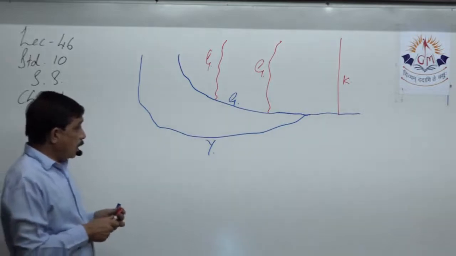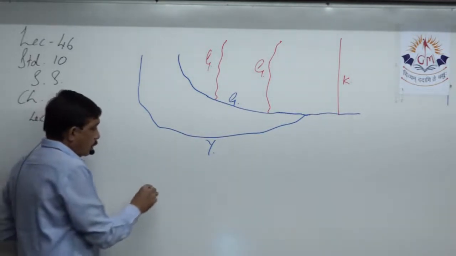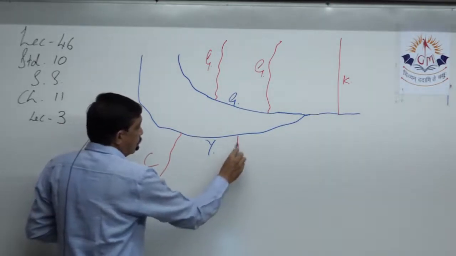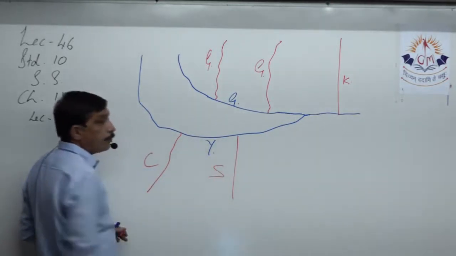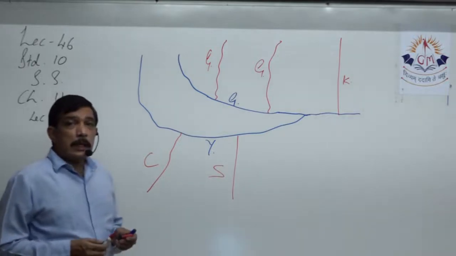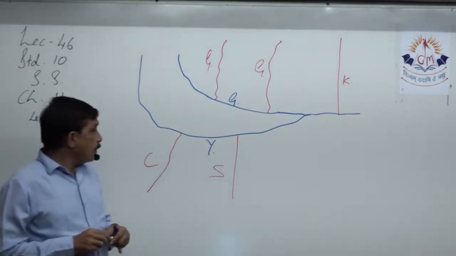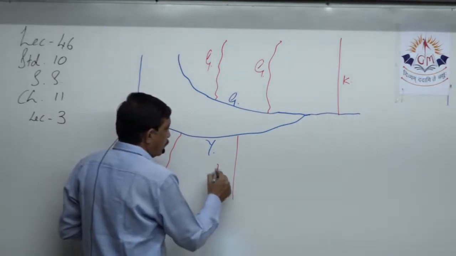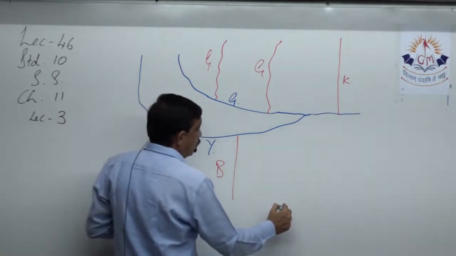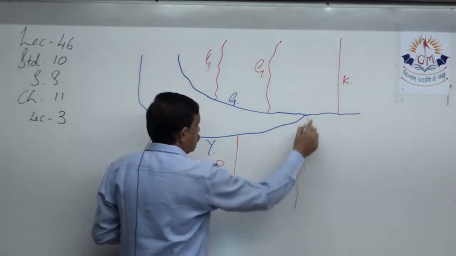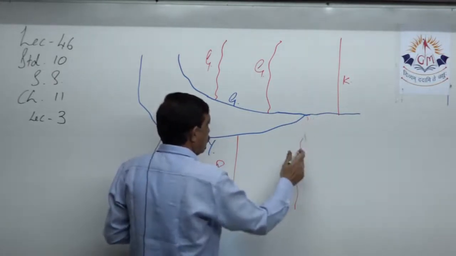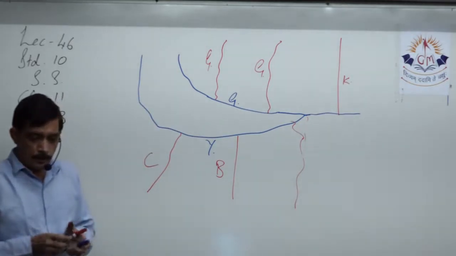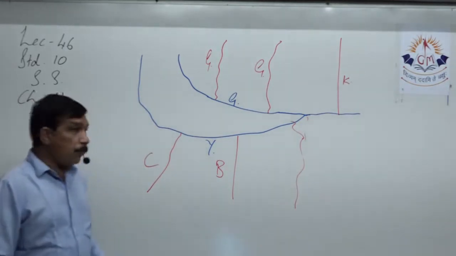In the same way, in Yamuna, there is the Chambal river, the Son river, and a small river over here, Betwa, which dumps water somewhere in Yamuna. These are the tributaries.